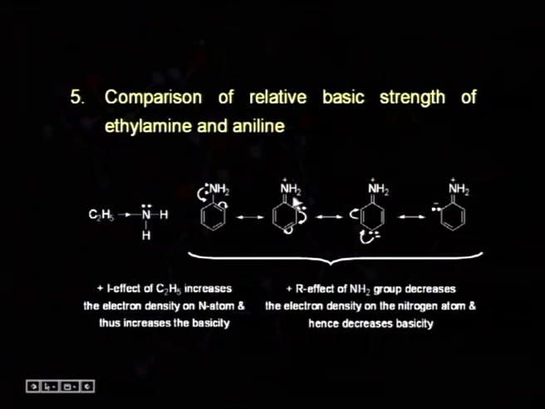We can see these lone pair of electrons being delocalized over the benzene ring, and the minus charge is moving from this position to this position and finally to this position. So, overall, aniline will be less basic because here the lone pair of electrons are less available for donation than they were in the case of ethylamine.